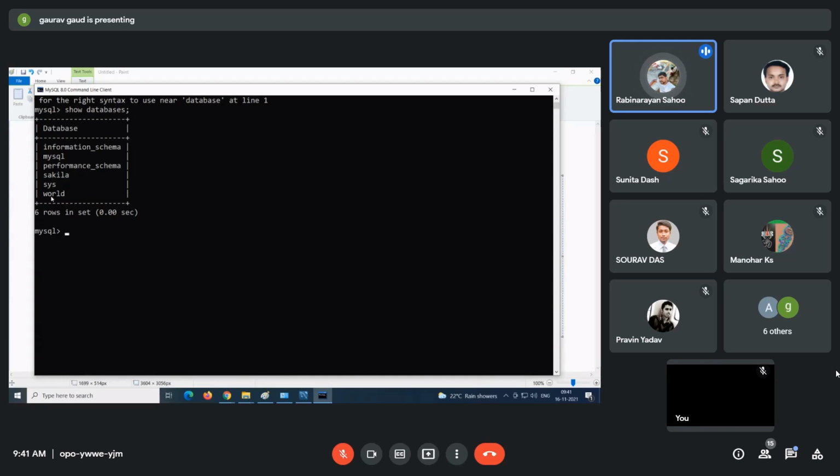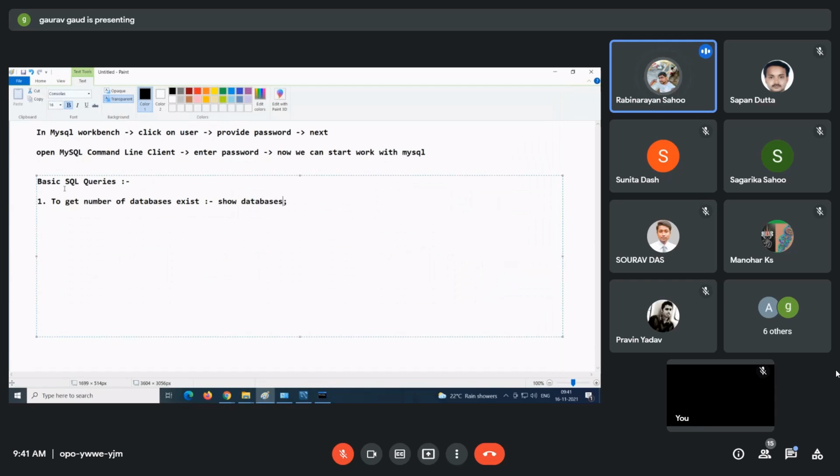Okay. So now guys, if let's say from these databases you want to pick. So basically guys, every SQL has some standard format. In one database software, we will have multiple databases. In one database, we will have multiple tables. In one table, we have multiple data. So now we have six databases. Now we want to choose which database we want to work on.